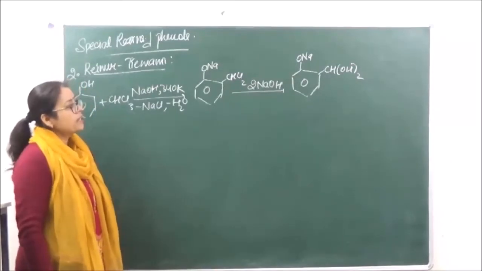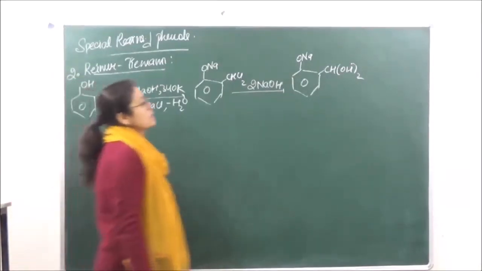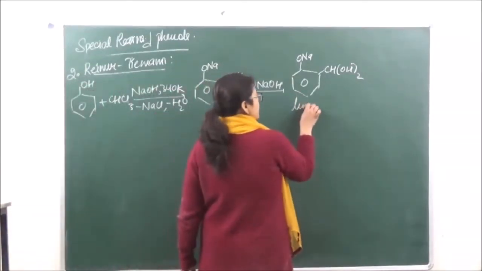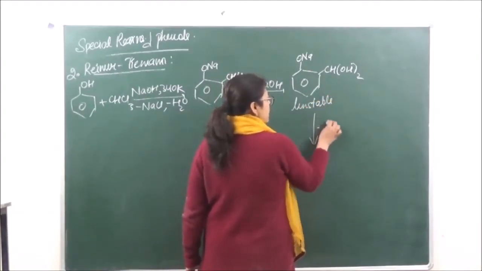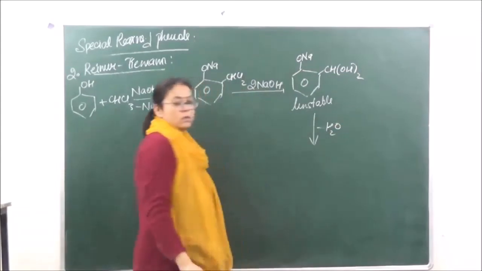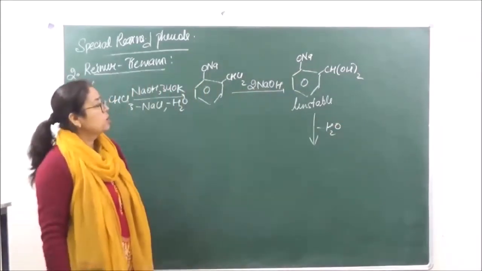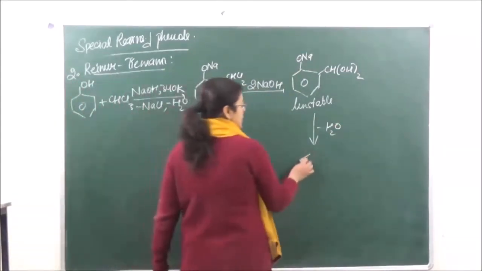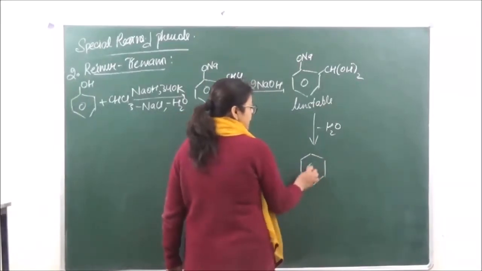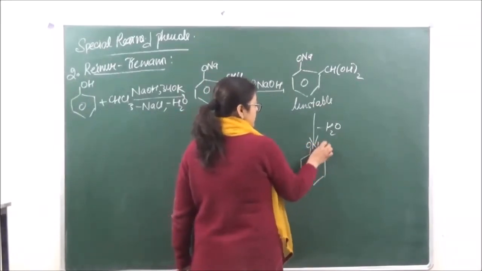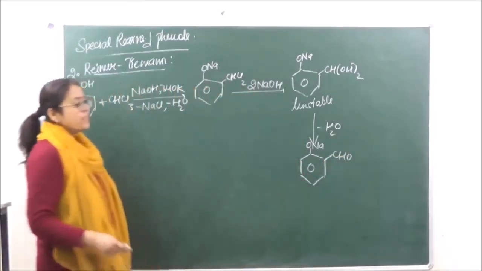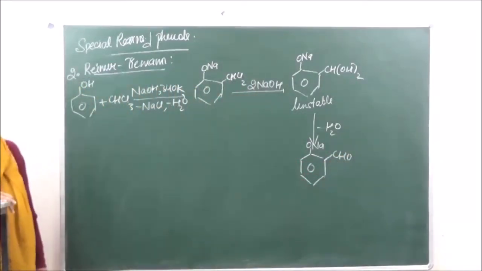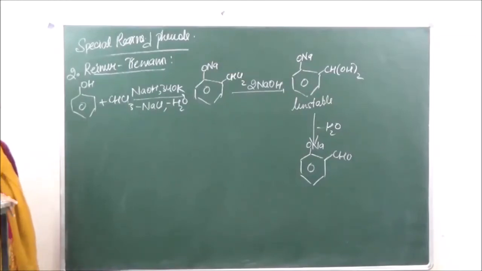Now this product which is formed over here is an unstable compound which is going to readily lose a water molecule to give us sodium salicylaldehyde.